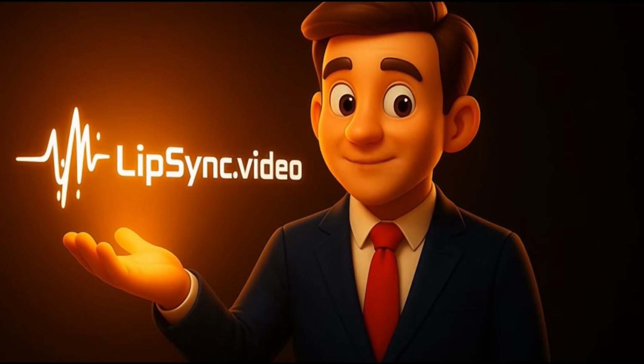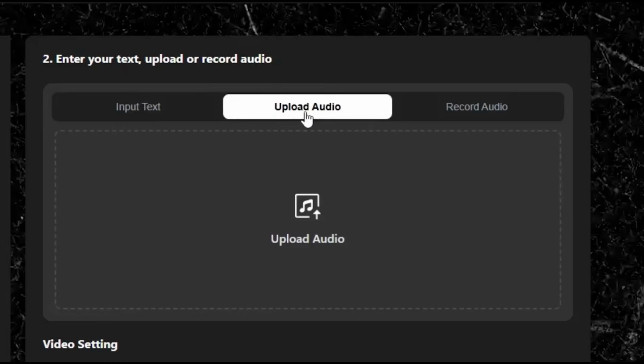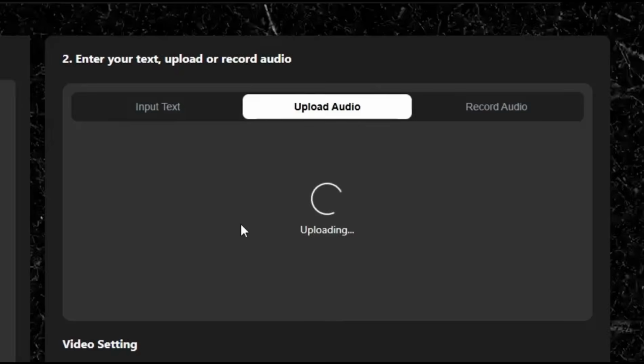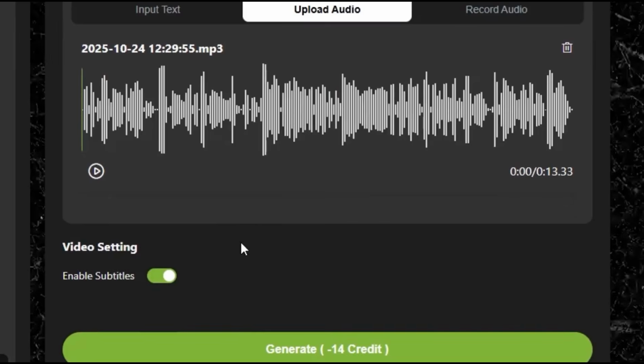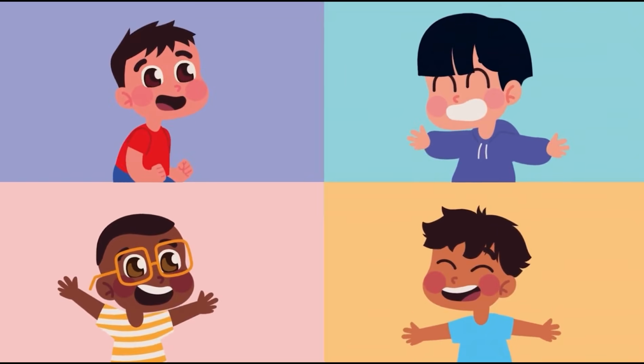Let's start with the main feature, AI lip sync. All you need is a short video clip and any voice. It could be your own recording, an AI generated voice, or even a famous quote. Upload both, and the platform automatically syncs the lips to the voice with realistic motion and timing. What's amazing is how fast it renders. No software, no editing, no setup. This is perfect for YouTube Shorts, TikTok skits, or comedy parodies. You can literally make your favorite character or actor say anything you want.